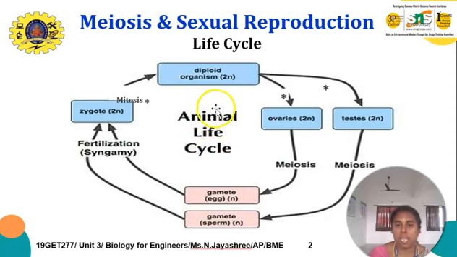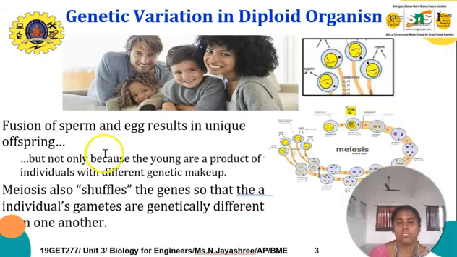So this is the animal life cycle, and it is equally applicable to the human life cycle. The fusion of sperm and egg results in a unique offspring. But not only that, meiosis also shuffles the genes so that the individual gametes are generally different from one another. So this is the genetic variation of diploid organisms.